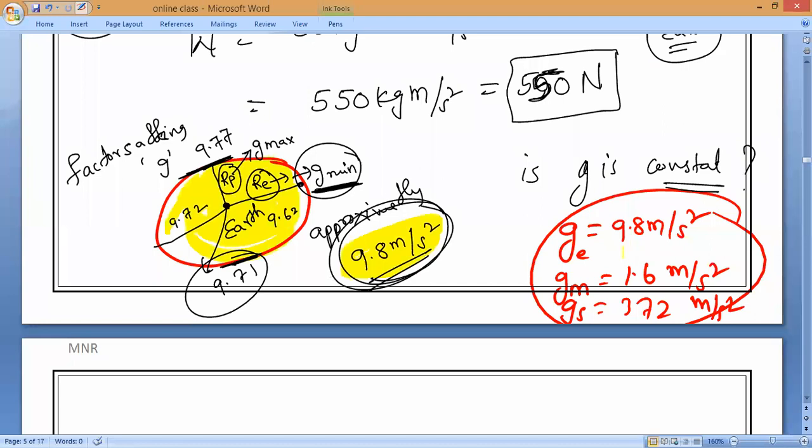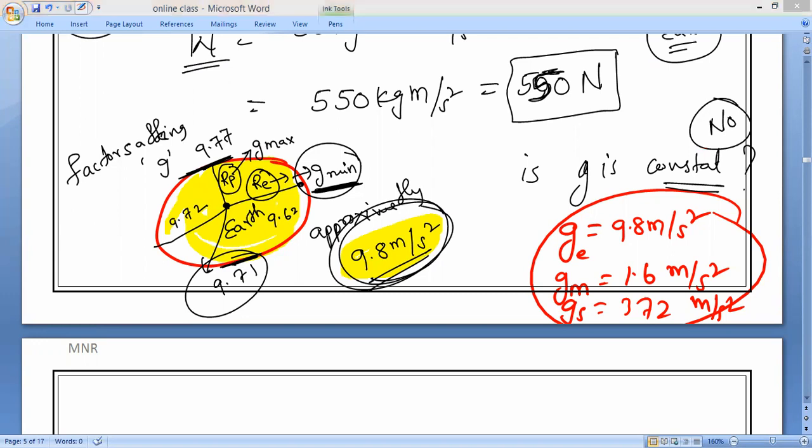If you go to the moon, the sun, Mars, Neptune, is the G value constant? G value is not constant. So, if G value is not constant, then is the weight of the body constant? That is my question. Can you understand what I am saying, Harish?